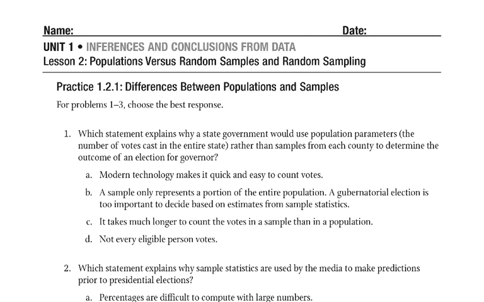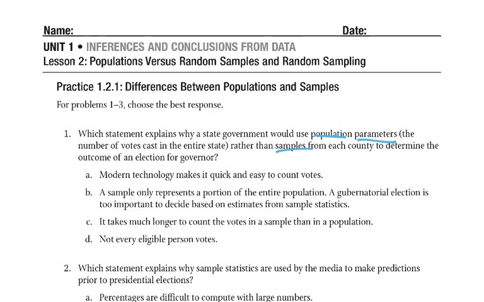So, number 1, which statement explains why a state government would use population parameters, the number of votes cast in the entire state, rather than samples from each county to determine the outcome of an election for governor? So remember, samples are a smaller group, population is a whole group, and parameters are what you're looking at, okay? The number of votes. So modern technology makes it quick and easy to count votes? Should, but it doesn't seem that way always. A sample only represents a portion of the entire population.